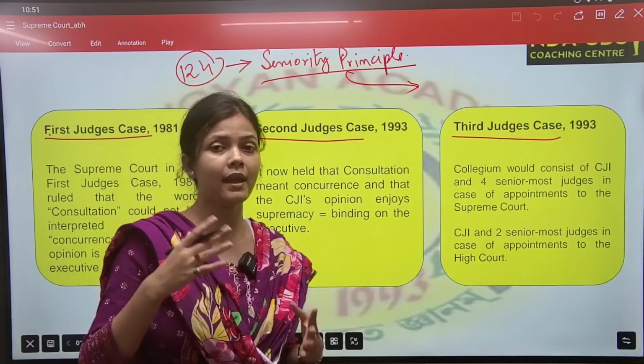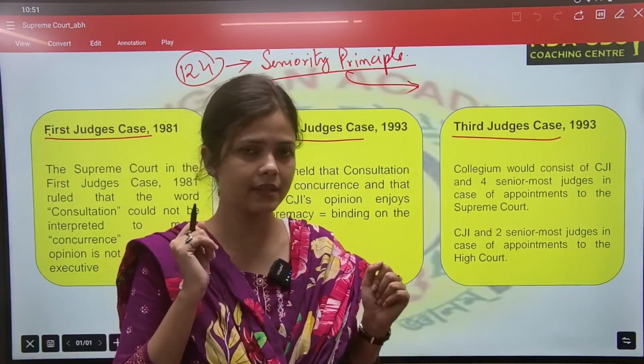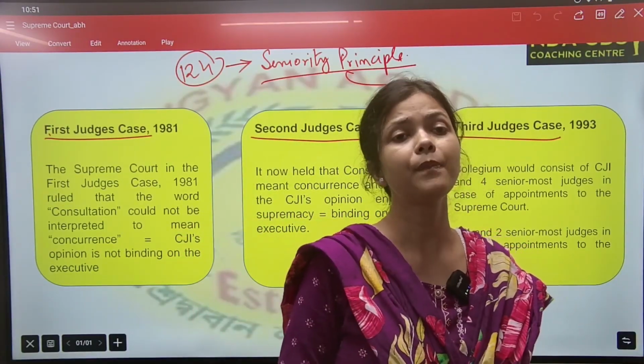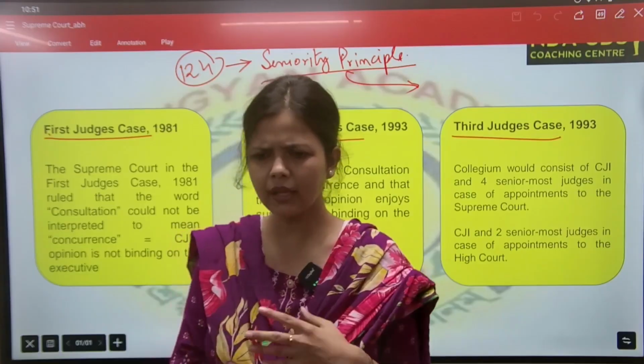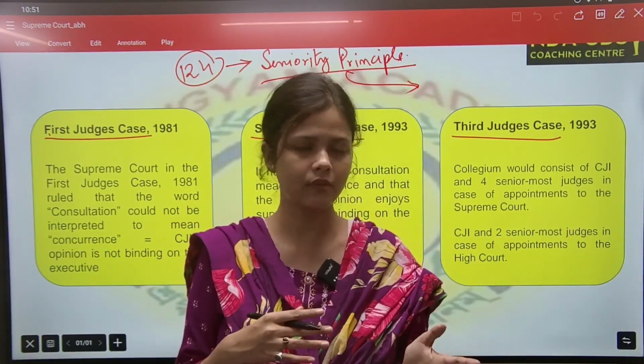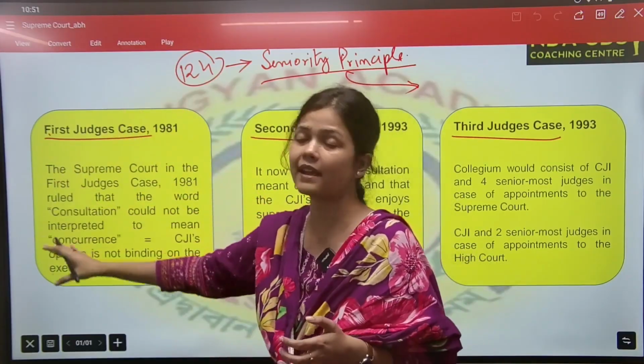But what we have seen in the past years is that the seniority principle has not been followed by the government. The government was recommending or suggesting names based on their convenience. So this first judge case arises.